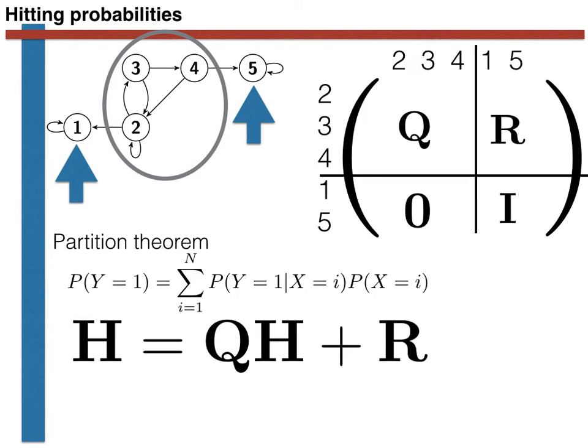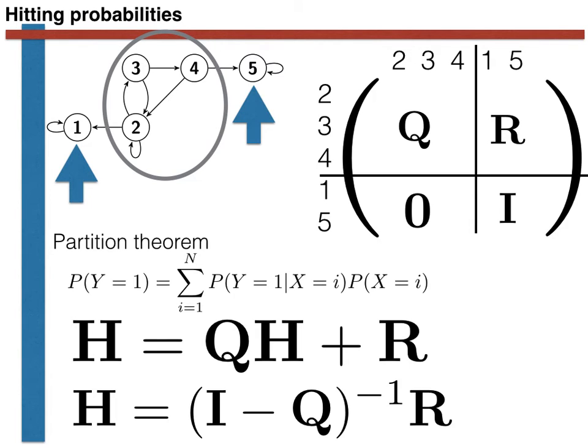Now let's say we want to determine the matrix of hitting probabilities, capital H. Rearranging the formula that we have just arrived at, we find that H can be calculated as follows. Here notice that I is the identity matrix.